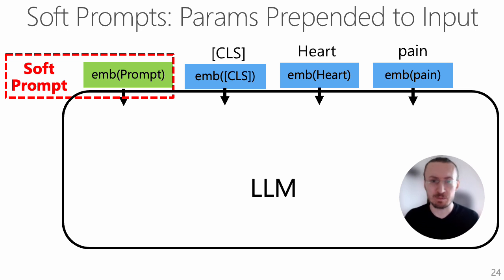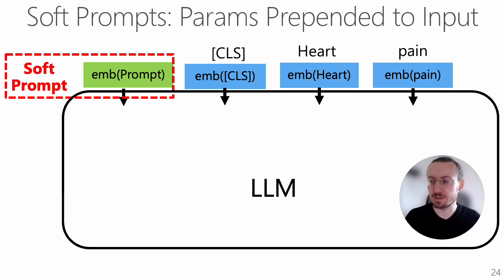Here you are given the example of a patient who has heart pain. The task of the prompt is to classify the patient as being healthy or not. The words from the user's input are tokenized, and each token receives an embedding. Here we embed the token heart and the next token pain. This is prepended with the special token for classification tasks. In the embedding space, once we have the embedding for the classification token and the tokens heart and pain, we also add the additional embedding for the soft prompt.